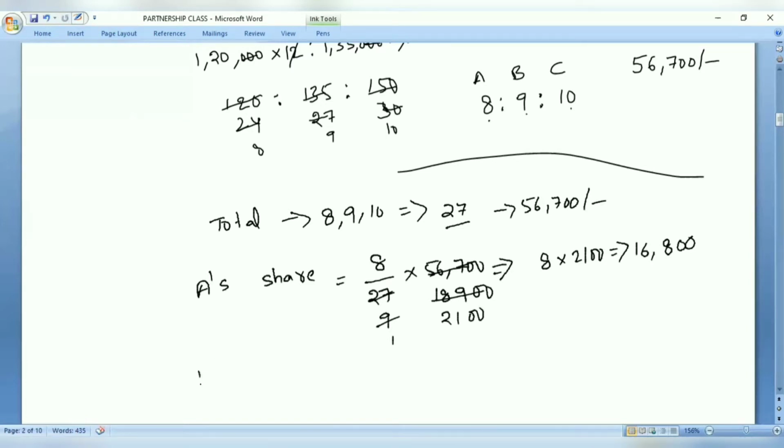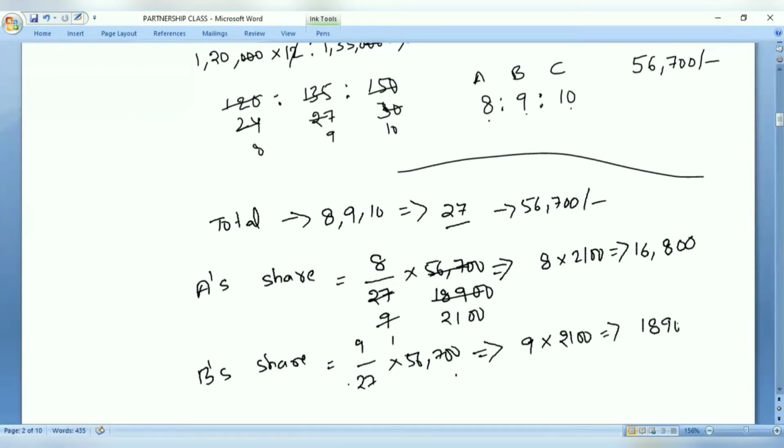Now, similarly, how do you calculate B's share? B's share is 9 by 27 into 56,700. From our earlier calculation, 56,700 by 27 we know, so let us directly multiply 9 with 2,100. So it becomes 18,900.